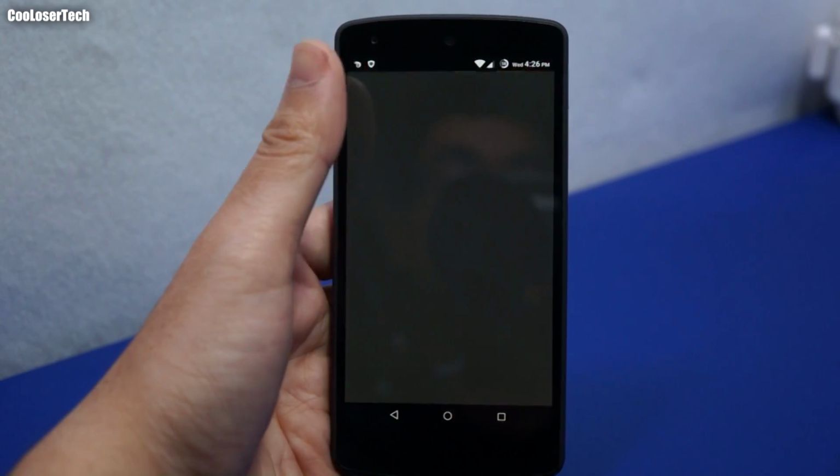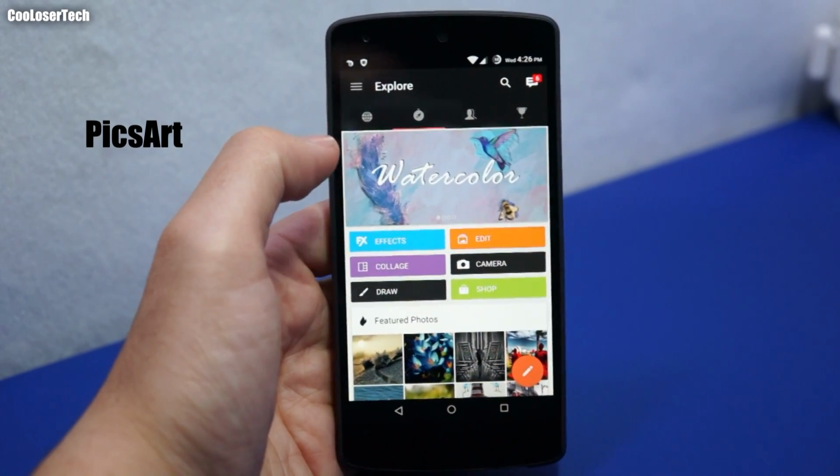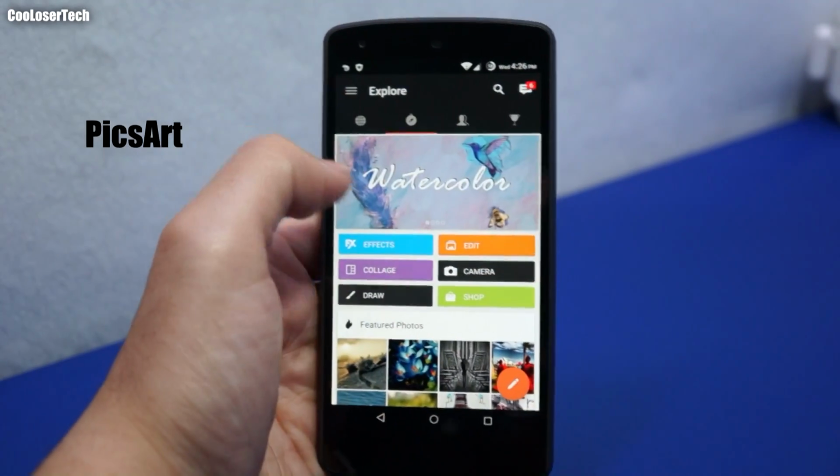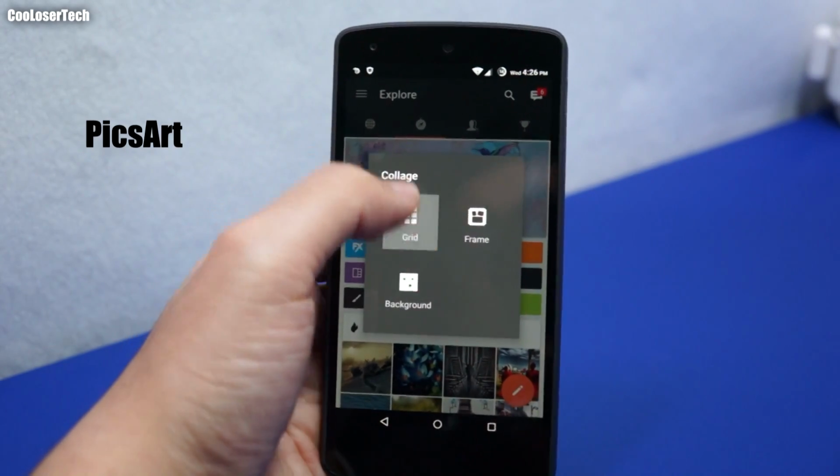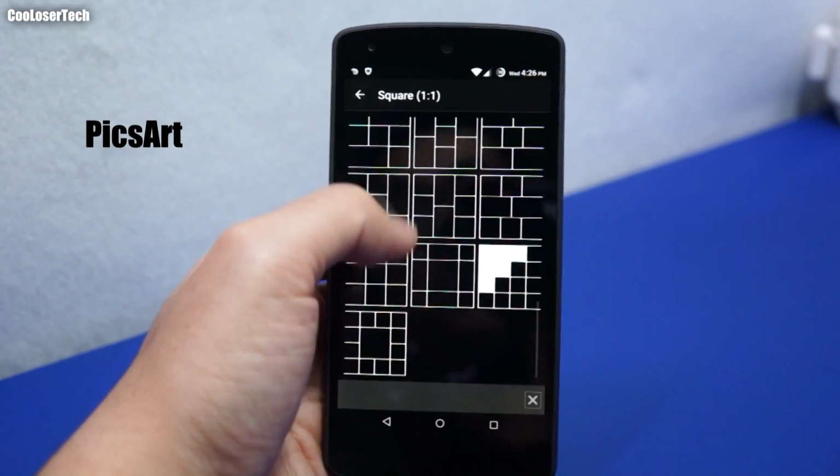Here we got PicsArt, which I've been using for so long. It's like its own little social network in here. I want to use it to make collages, draw, or change effects, like different square collages and draw and stuff.